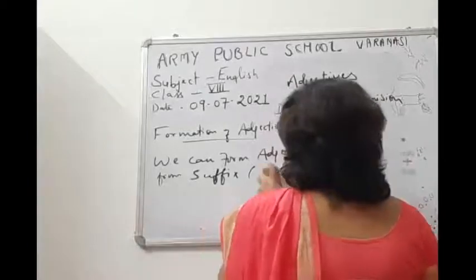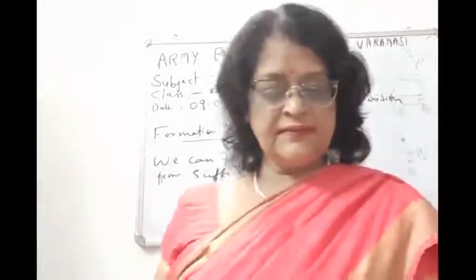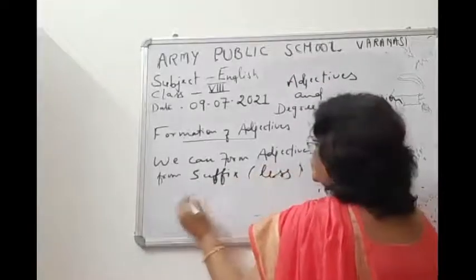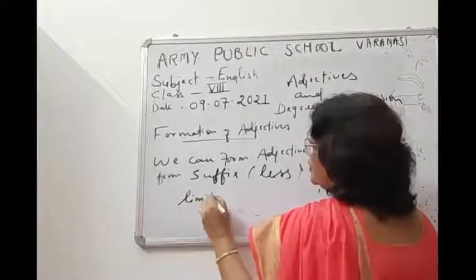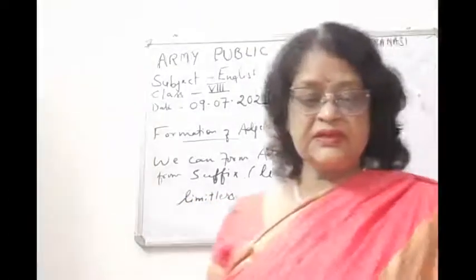The next suffix is less. Limitless, okay, limitless is there.